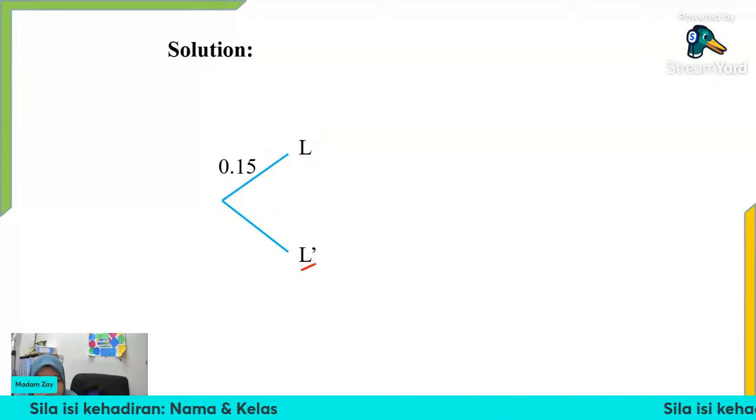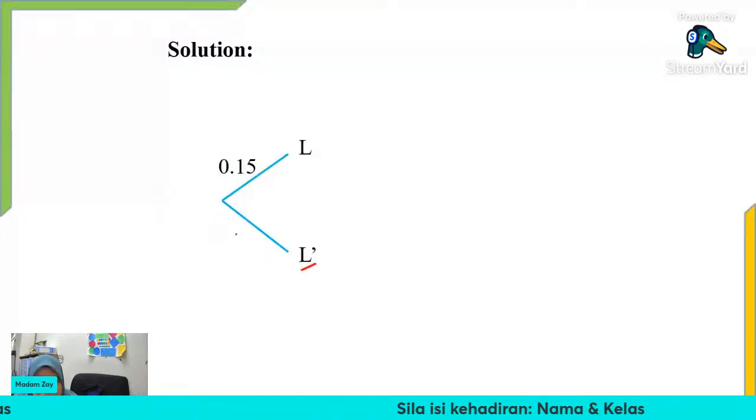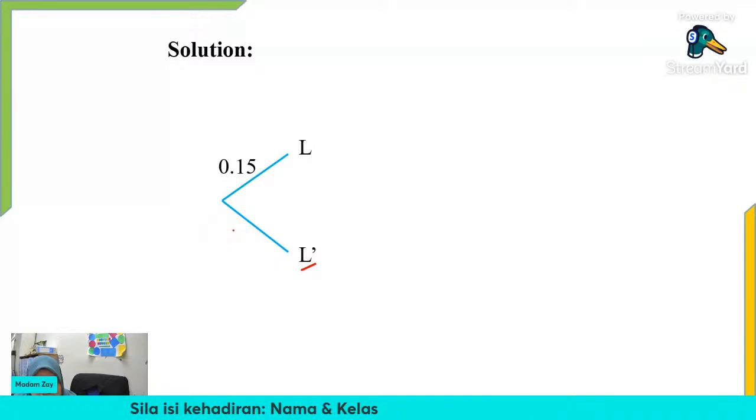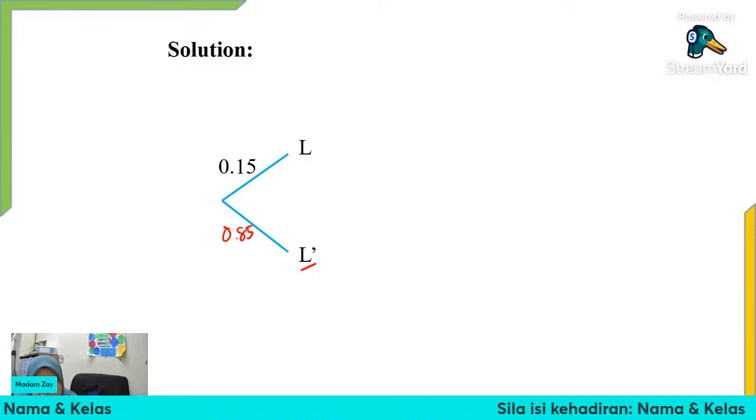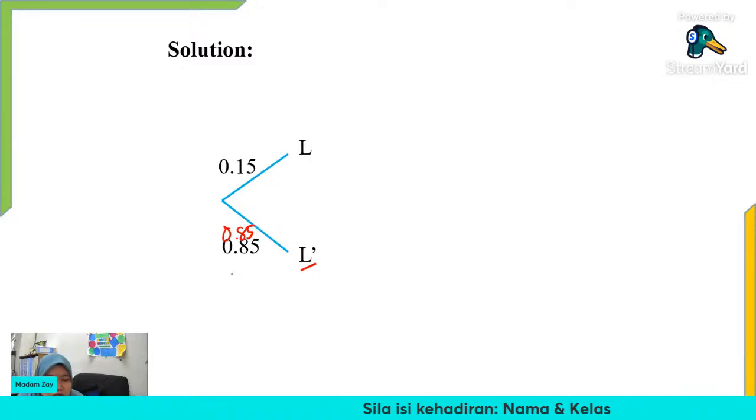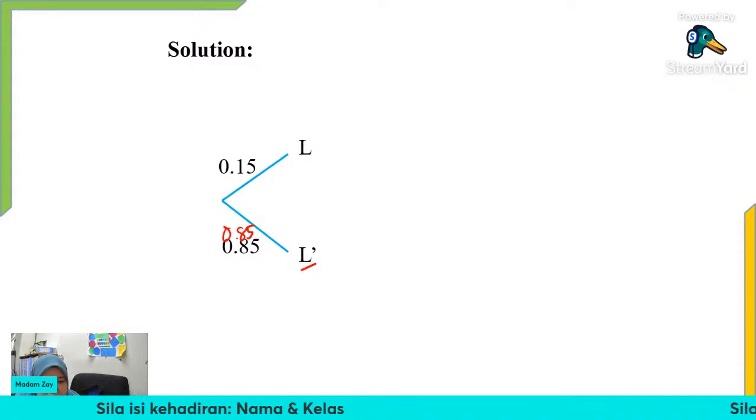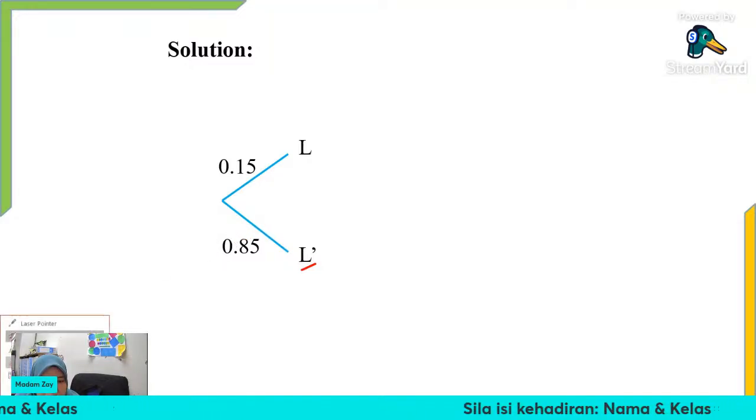So the complementary of the probability. What is this answer? What is the probability? Someone? Yes, 0.85. Okay, so 0.85 here. So we have the complementary event here. Because late and not late are related, we use the complement.